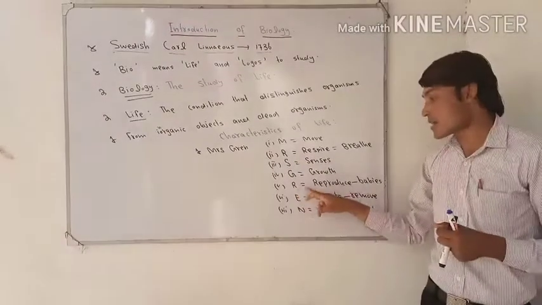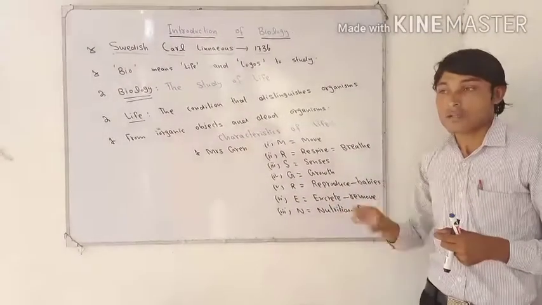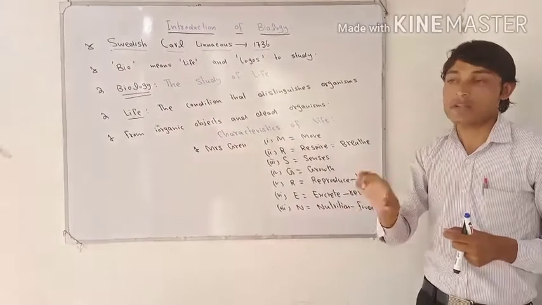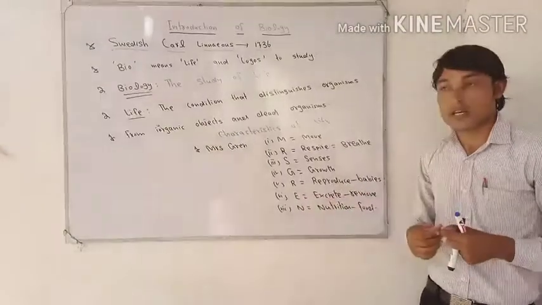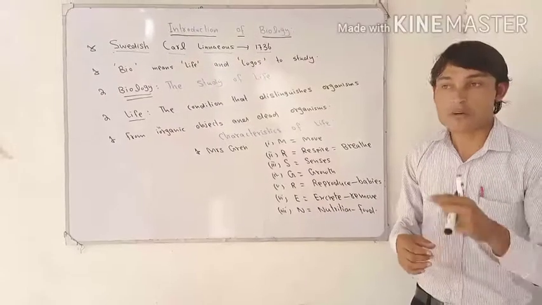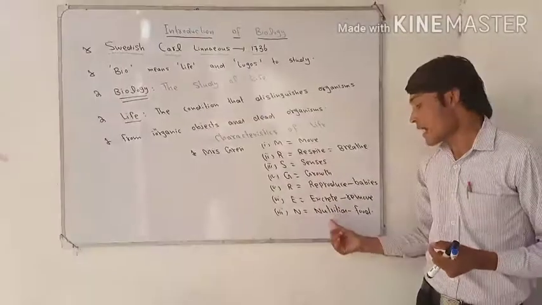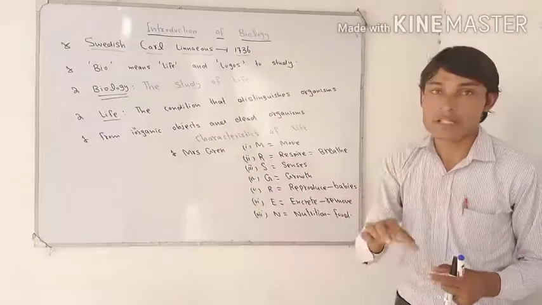The next one is R, which stands for reproduce. Organisms have the ability to produce offspring or babies, etc. The next one, E, stands for excrete. Excrete means the removal of waste products from the body. N stands for nutrition. A living organism will take in food.